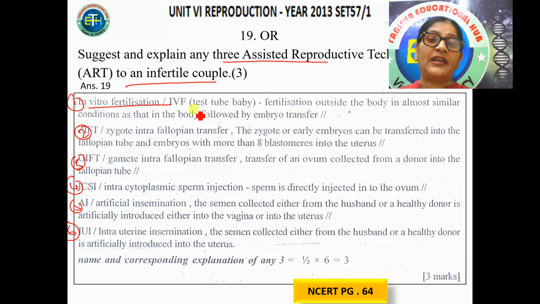First ART is IVF, or in vitro fertilization. This is a method where the fertilization takes place outside the body in almost similar conditions, followed by embryo transfer. So half marks was for this and half marks was for this, 1 mark.